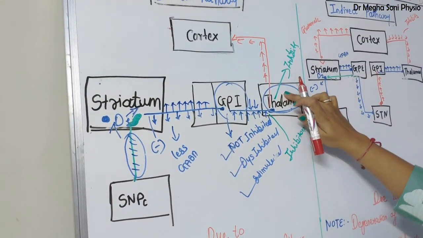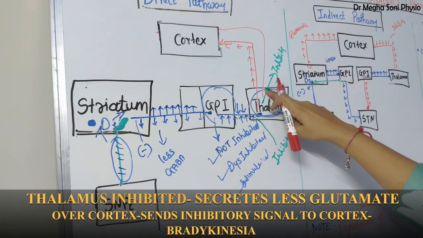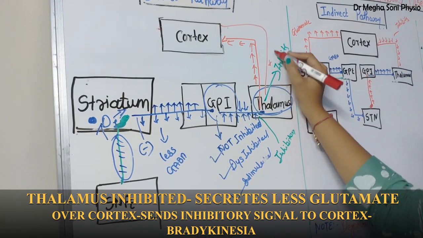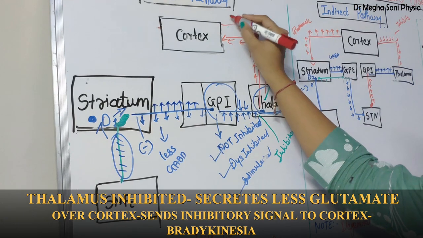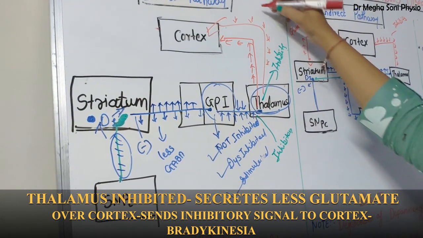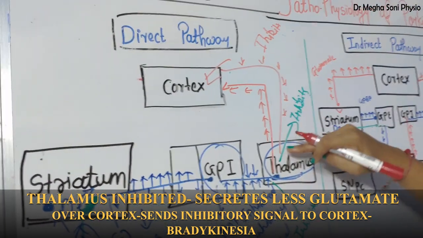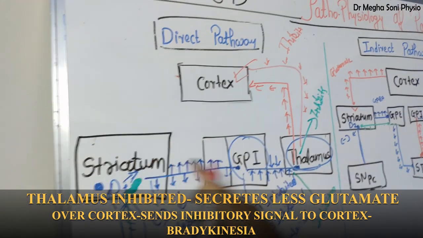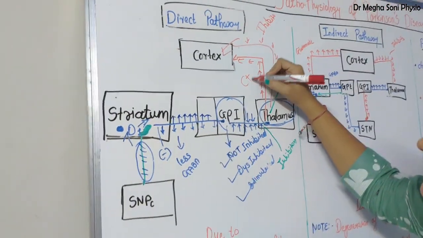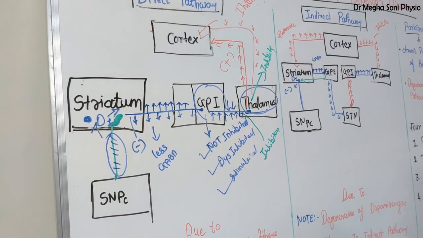Now the thalamus is inhibited, so it is not sufficient to secrete glutamate. So less glutamate is secreted over the cortex. So this is inhibition. It means an inhibitory signal is sent to the cortex. See, in the normal pathway, the thalamus sends an excitatory, facilitatory signal.